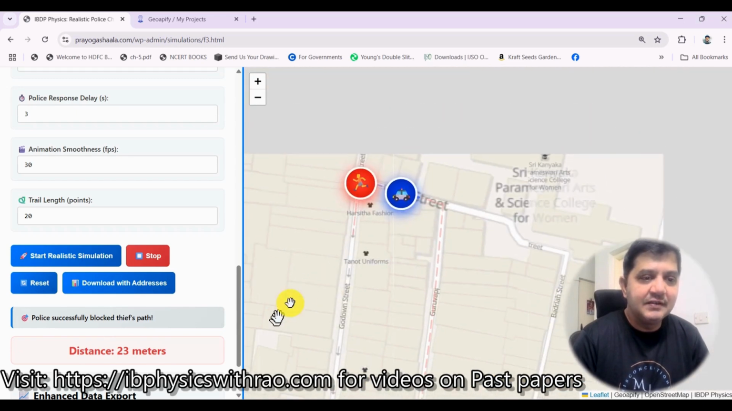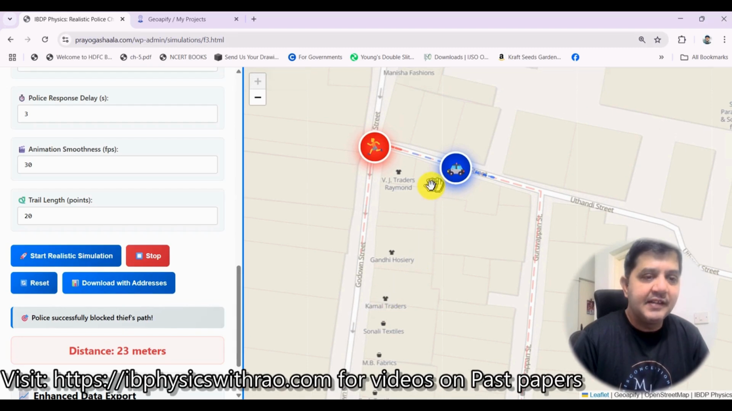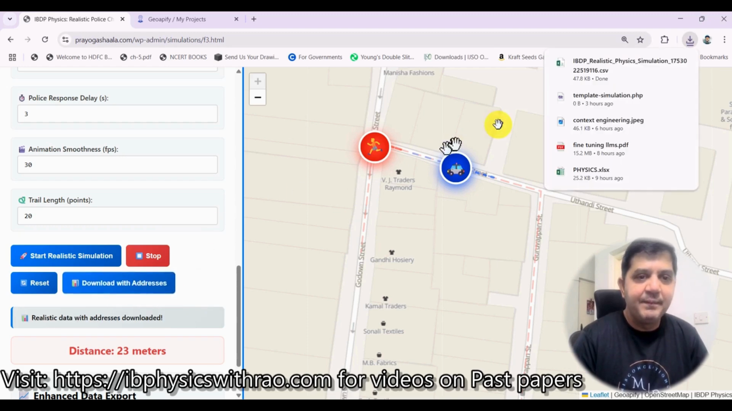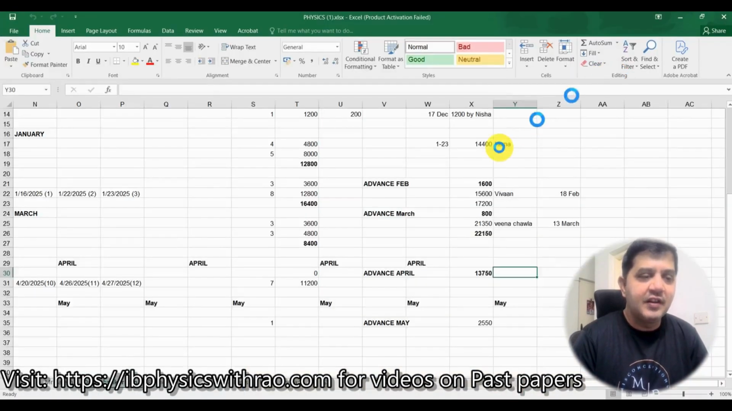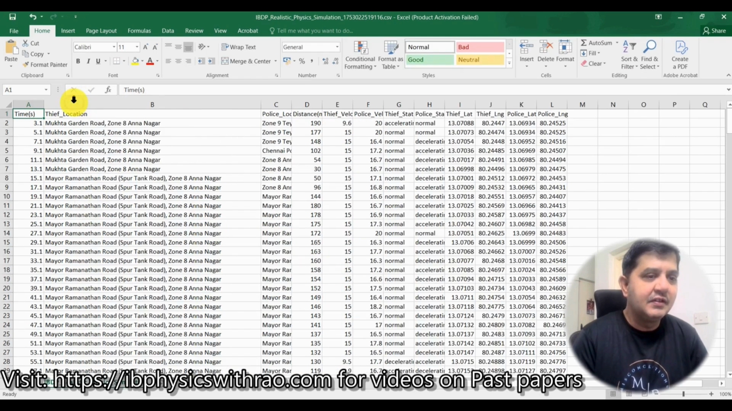You go here. Maybe it was supposed to take a U-turn and so on, and so it has blocked it across. Okay, and if you want to know what are the locations where it has passed through, you can just download this file. So it's here. Click on this. Now this is what it tells you.